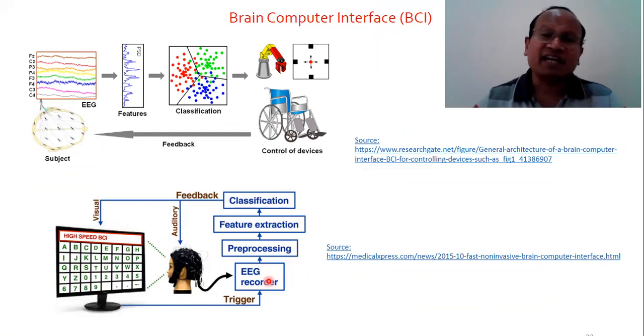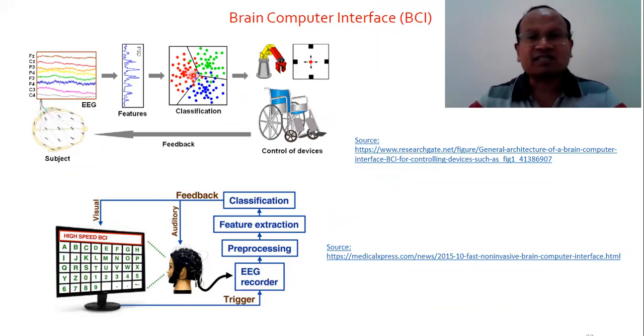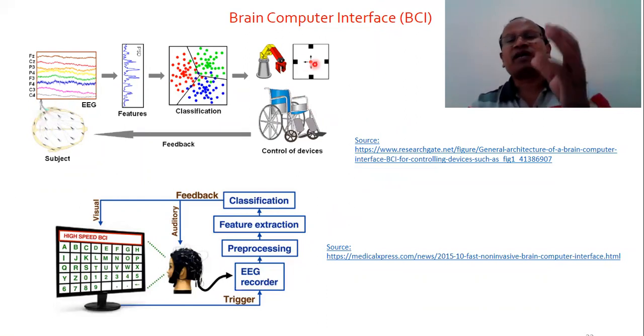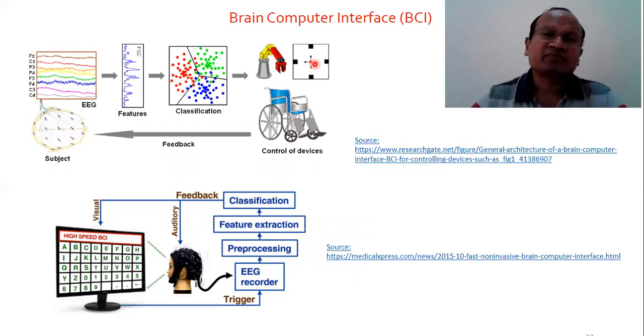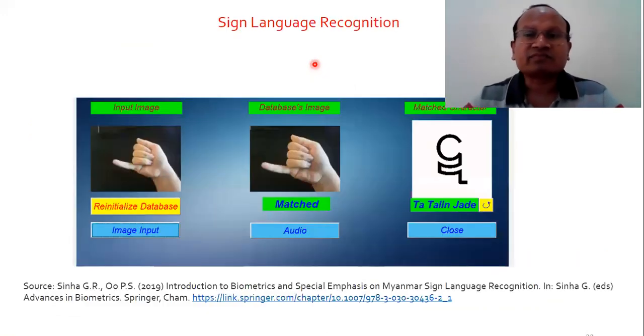All those can be interpreted, and accordingly commands can be generated by extracting the features, then classifying the features, and then appropriate commands can be generated. This is an important area called brain-computer interface, or brain computing, or cognitive science. Different brain disorders, different abnormalities in the human brain can be analyzed very easily in this particular area of study.